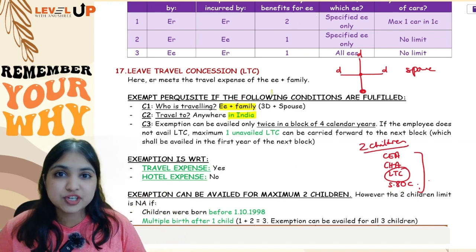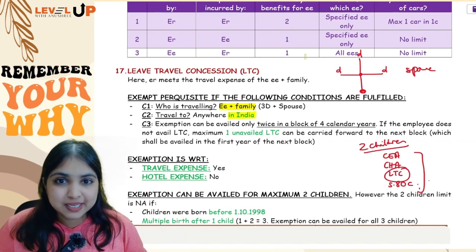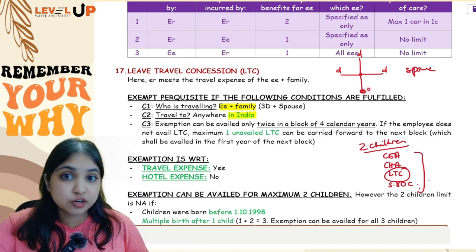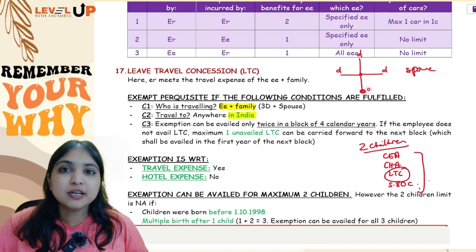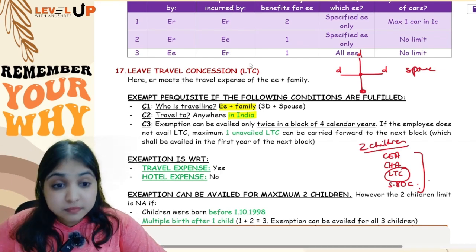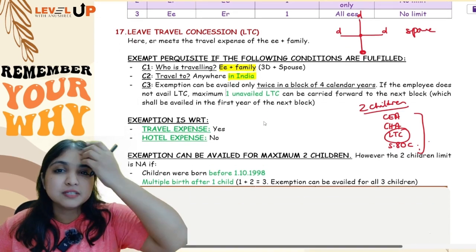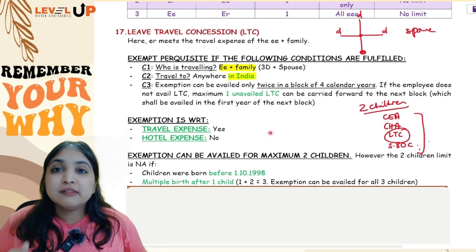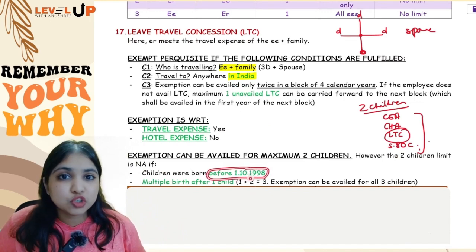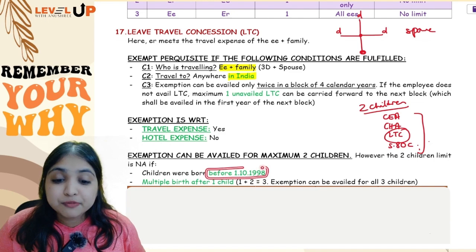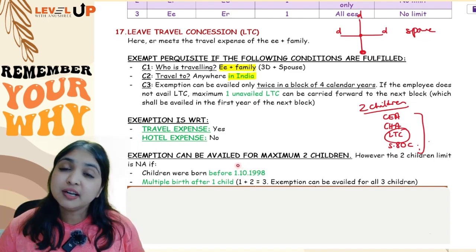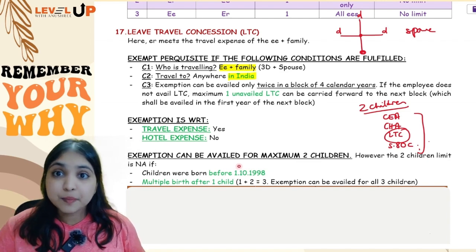Condition number 1, who is traveling? Employee along with his family is traveling. Now in family there is a catch that the exemption is only for up to 2 children. If there is more than 2 children, then for the remaining number of children the LTC will be taxable. Okay. Now, but then about this 2 children point, there's one more thing which you have to remember, that if the children were born before 1st October 1998, we will not put this 2 children limit. If the children were born before 1st October 1998, the assessee can have any number of such children, the LTC will be fully exempt. Point number 1.